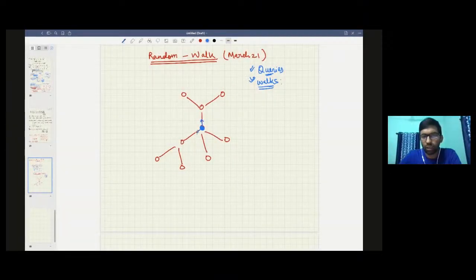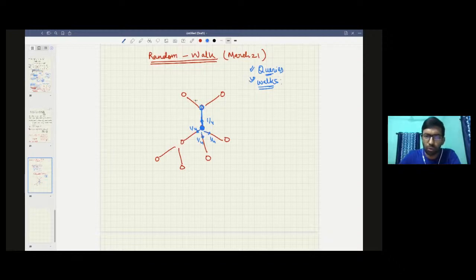What are these random walks? You will be given a node. For example, let's say you are given this node, so you start a random walk from here. Whenever you are at some node and have some choices to take, you take them with equal probability. That means when you are here, you have 4 options to choose from, so with 1/4 probability you can take any of these 4 paths. Let's say you took this path, and you are now at this node.